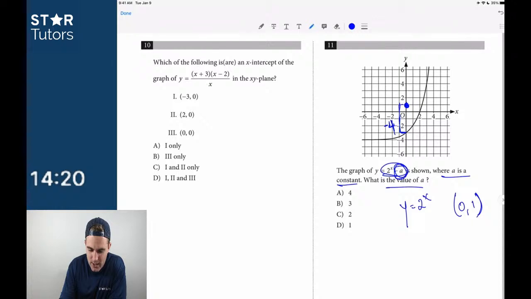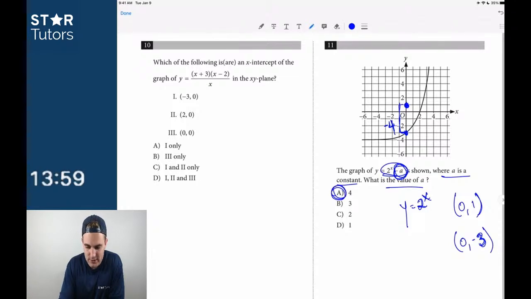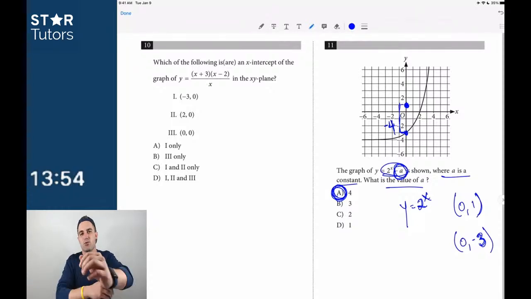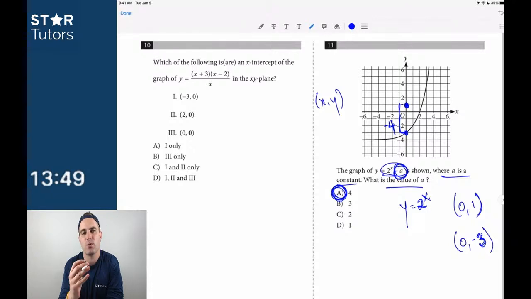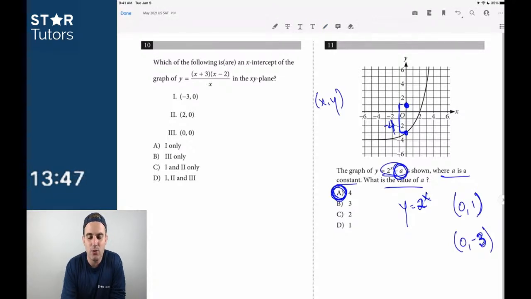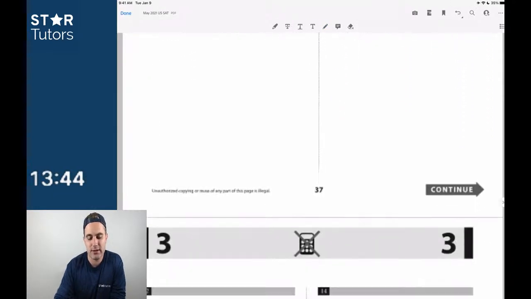And so a then, right, if I usually start this graph when there's no minus a on, just y equals 2 to the x, I get my point at 0, 1. But when I plug in a and I get this graph, now I'm at 0, comma, negative 3. And so that means that a is dropping the graph by 4 units for number 11. If you have a really strong understanding of coordinate systems, and the ability to plug in x, y, remember the graph is always about the x, y variables, that question should be pretty straightforward. So I think the answer there for number 11 is A.